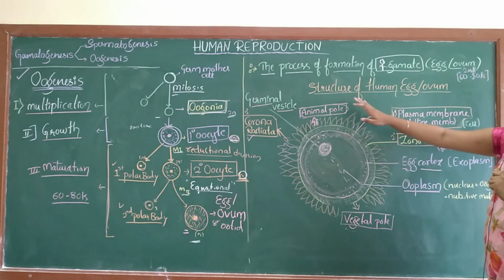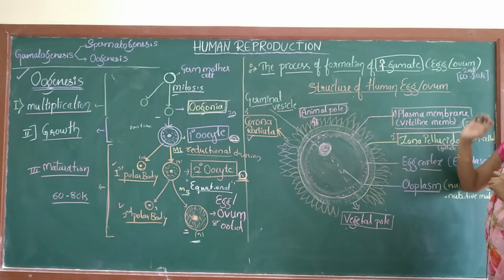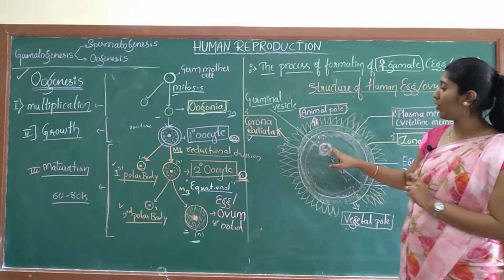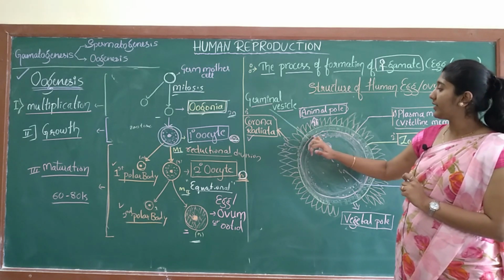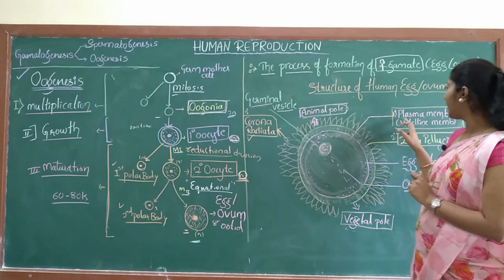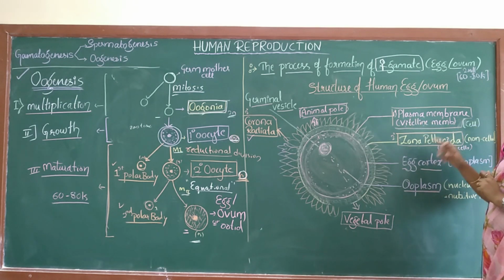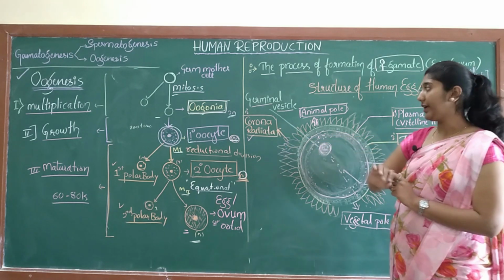So we have studied the structure of the human egg or ovum. It consists of the germinal vesicle, or nucleus, placed towards the periphery, and it is covered with three membranes: the vitelline membrane or plasma membrane, the zona pellucida, and the corona radiata.